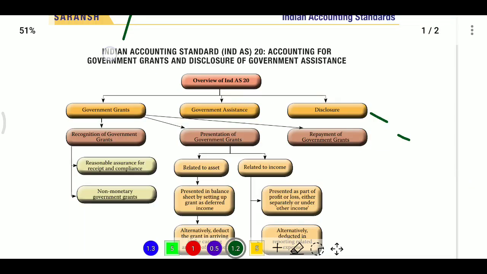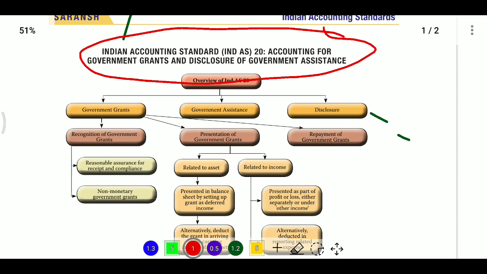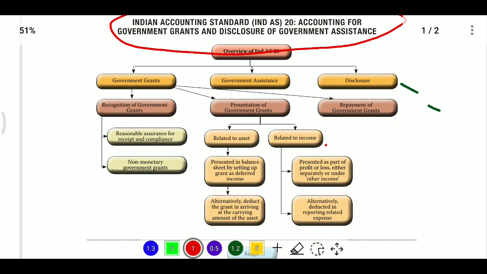Hello everybody. In this video we are going to discuss Ind AS 20. What is there in Ind AS 20? Accounting for government grants and disclosure of government assistance. This is relating to Ind AS 20. Now we should know about government grants and government assistance, and what we need to disclose here. Firstly, what does government grant mean?